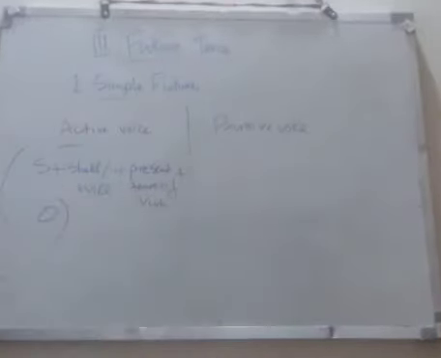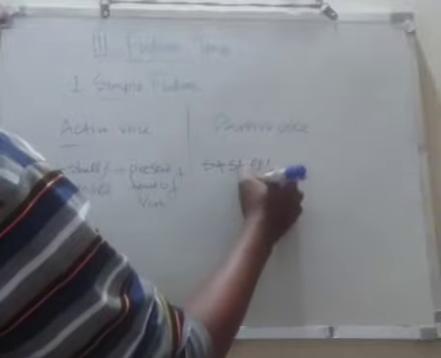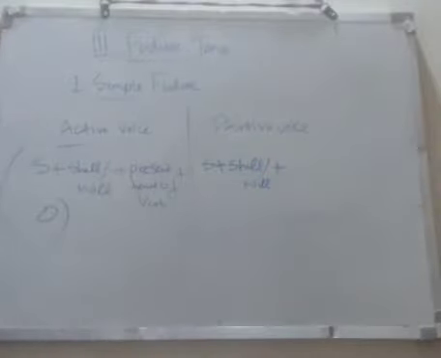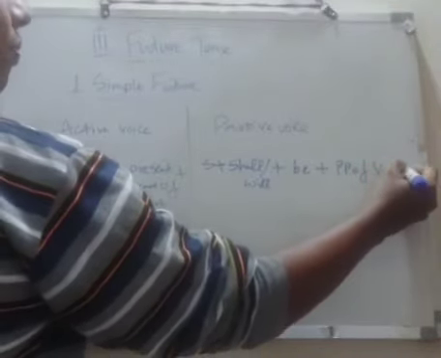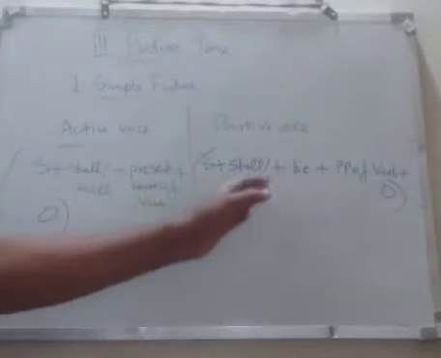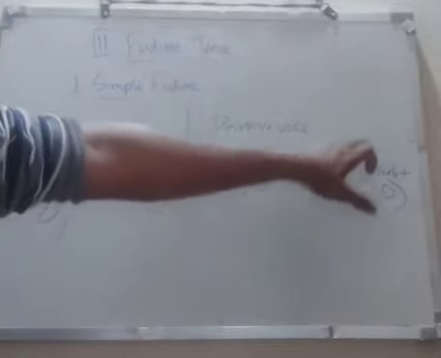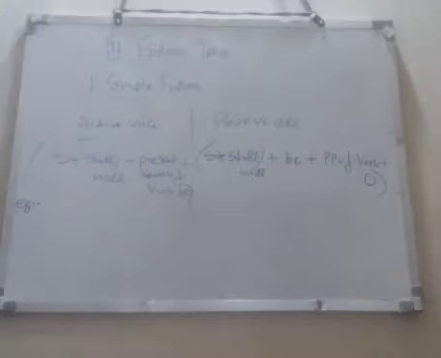Then what will be the passive voice? What will be the form of the passive voice? Subject plus shall or will plus എന്തായിരിക്കും be plus past participle form of the verb plus object. Subject plus shall or will plus be plus past participle of the verb plus object. That will be the form of passive voice. So I will give some examples. Here is the example.